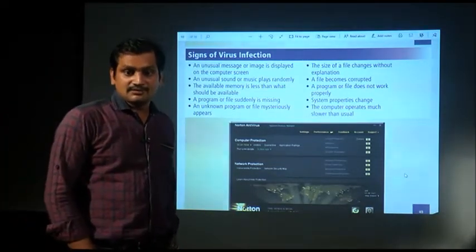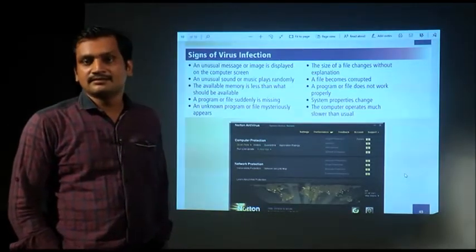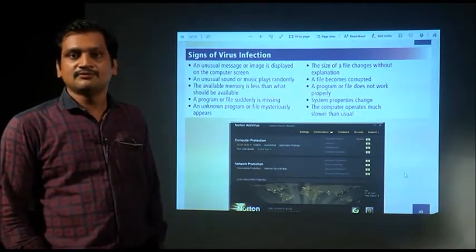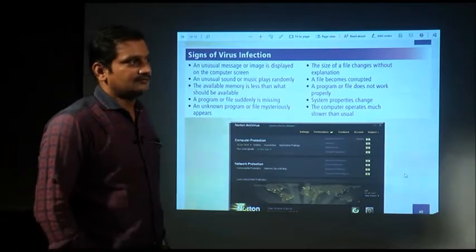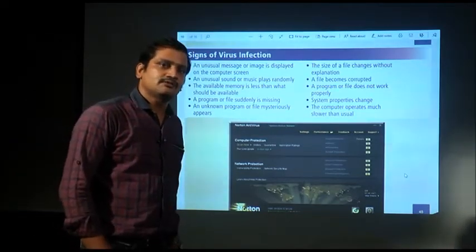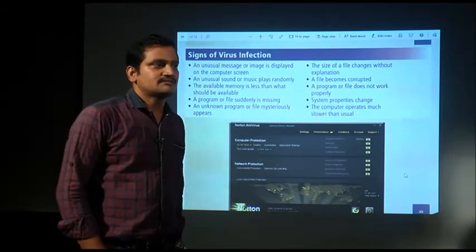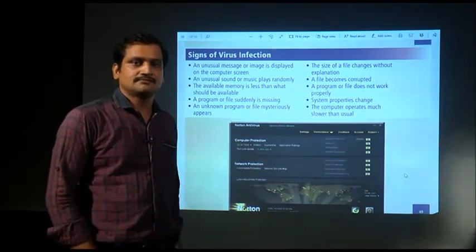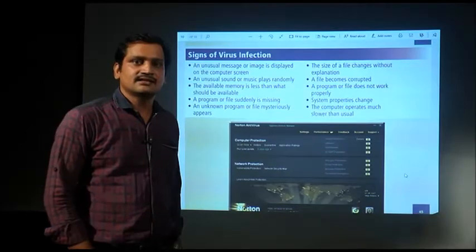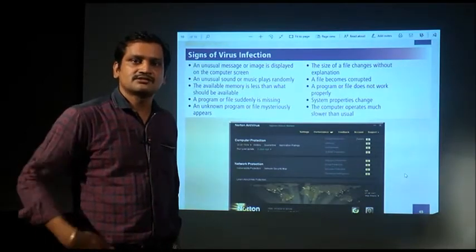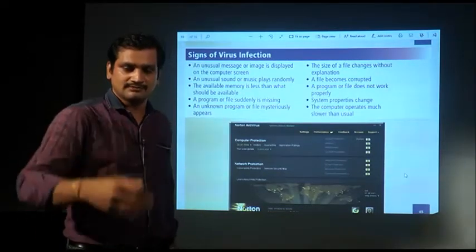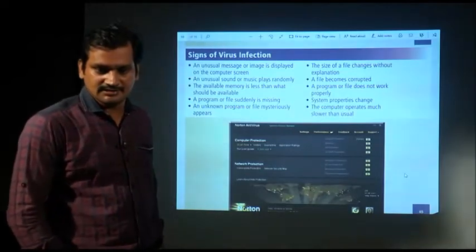Then, the available memory is less than what should be available. After opening your applications and programs, you can roughly say that this much memory should be available on your system, but you find that less than that is available. That means some portion of memory is consumed by the virus. That is another way of detecting that your system is affected by a virus.